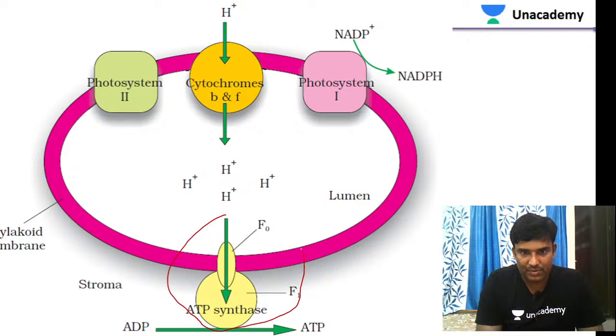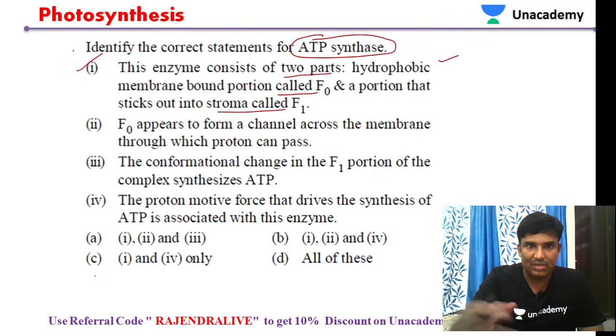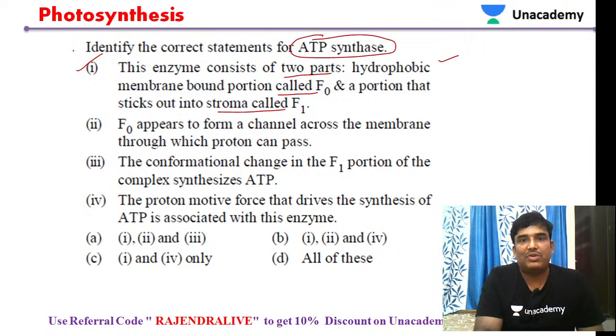You can see here, this is F0 and this is F1. F0 is embedded in the thylakoid membrane, and F1 is located towards the stroma. Let us go to the first statement. ATP synthase has two parts.